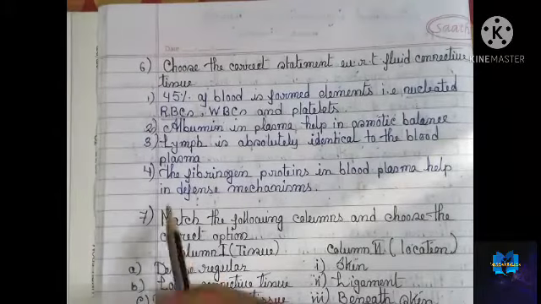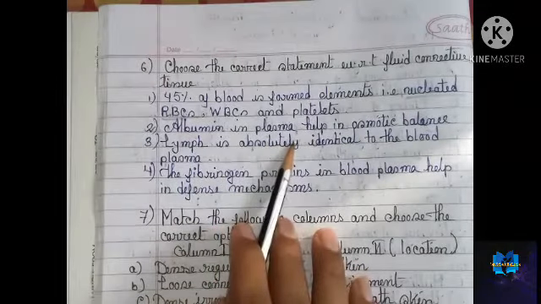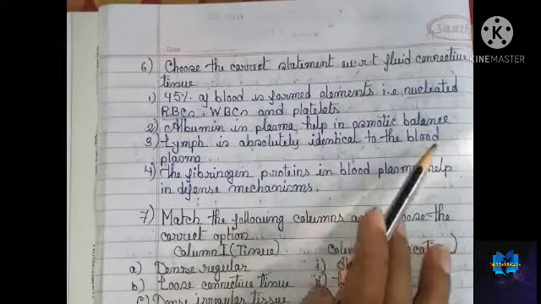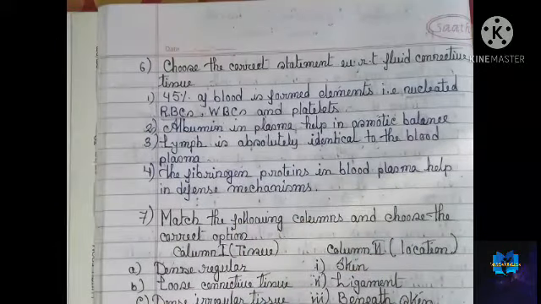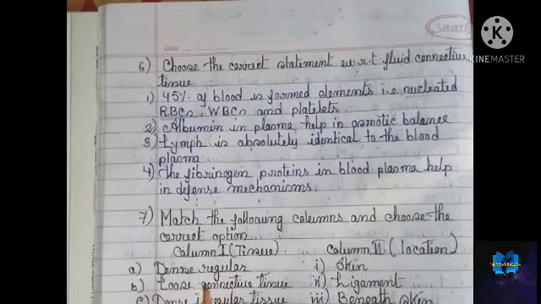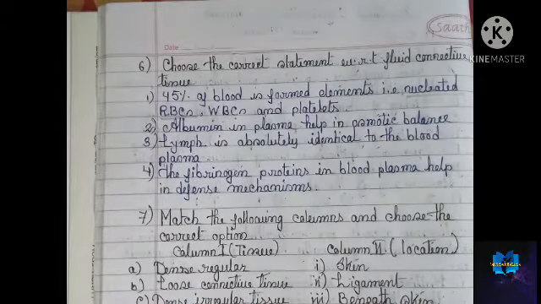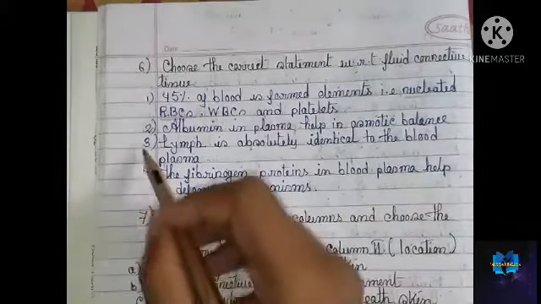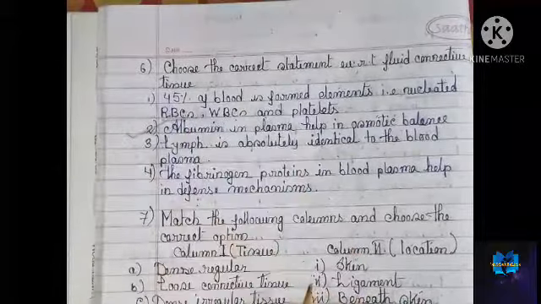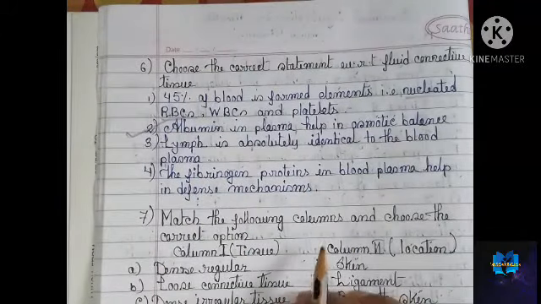Okay, so second option, albumin in plasma helps in osmotic balance. As I said in the previous question, in order to maintain the osmotic balance, albumin is a very crucial protein, a very crucial substance in our plasma that helps in osmotic balance. So this is the correct option. Let's talk about the last two options.